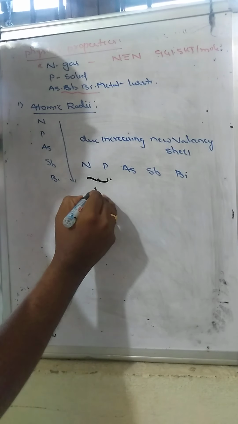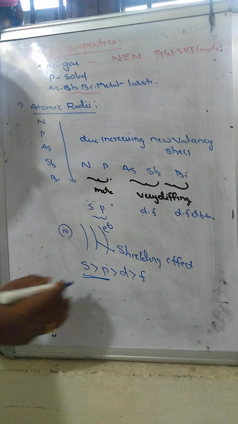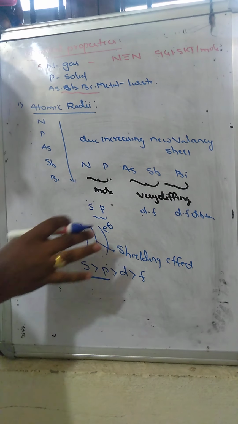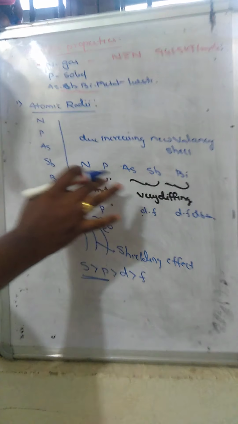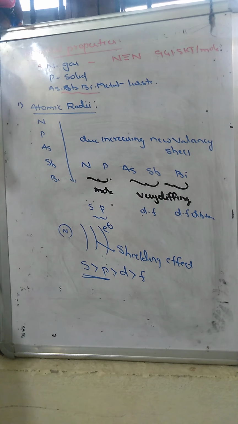For the d and f orbitals, the shielding order is s more than p, more than d, more than f. Due to the high shielding effect, the attraction over the electron decreases, so there is a large increase in atomic radii from nitrogen to phosphorus.